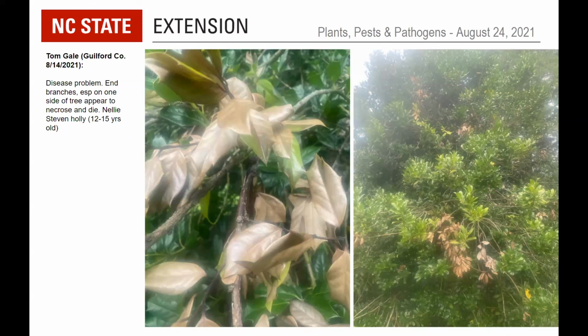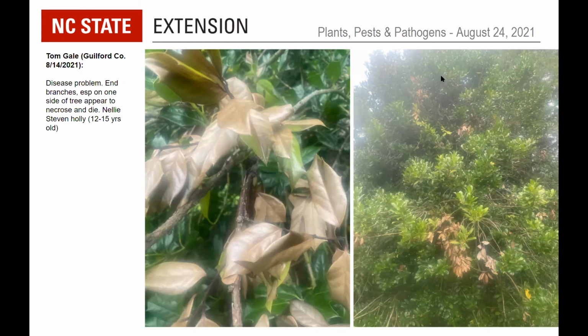And as far as diseases, Nellie R. Stevens is pretty much a tank. It does not get disease problems very often at all. So it's a little bit strange to see those bare stretches of branches. So maybe some pruning and some observation there.